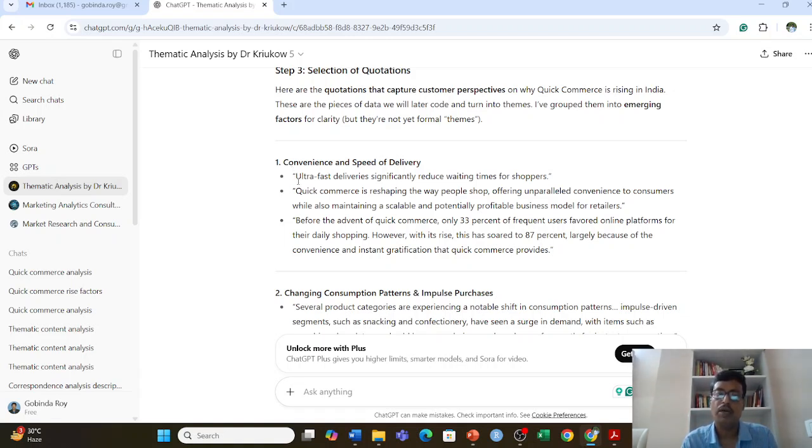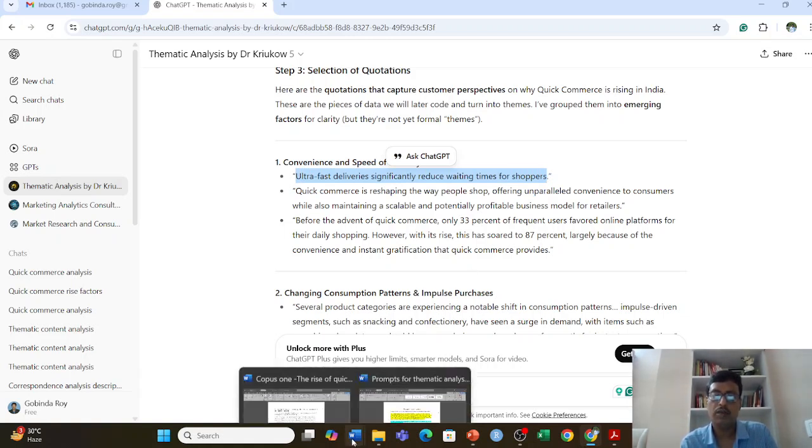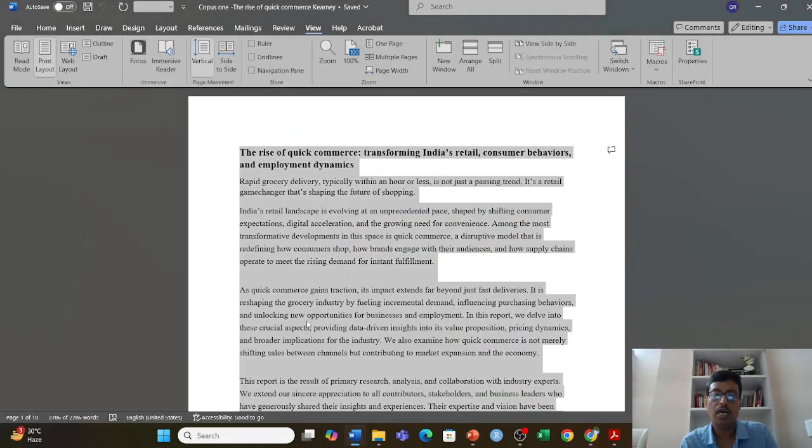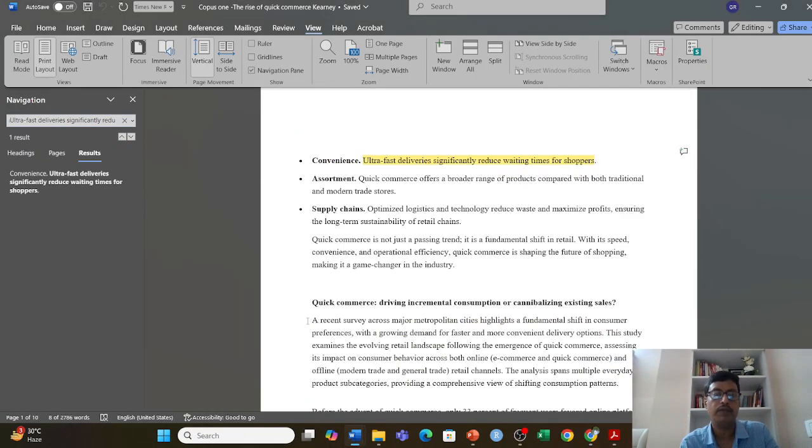To just take a proof, I take one content from here and try to see whether the GPT has taken this text from my attached document. So my corpus is ready here. Okay, I take my corpus over here, I do simply control F and V, and yes, we see it that it is already taken from the text I have attached with them. So likewise you can check whether the generative AI outputs take the particular quotation from the text or somewhere else. So it looks good so far.